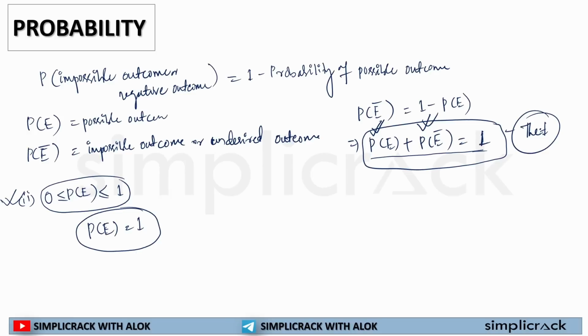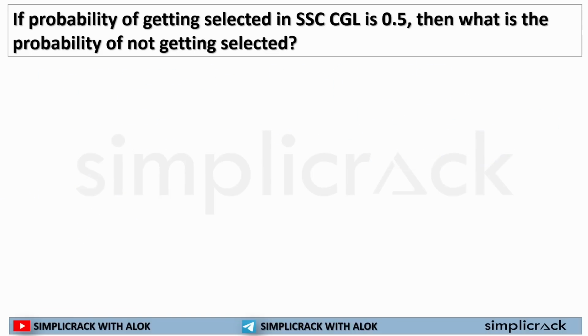Now let's move on with basic concepts. The first question that we will be solving is, if the probability of getting selected in the SSC CGL examination is 0.5, then what is the probability of not getting selected? That means it's the opposite of the probability of getting selected.